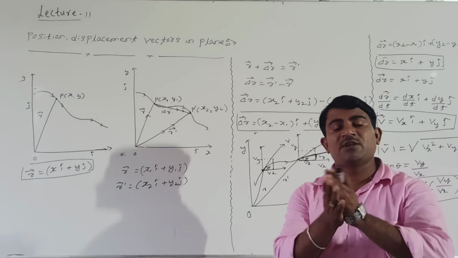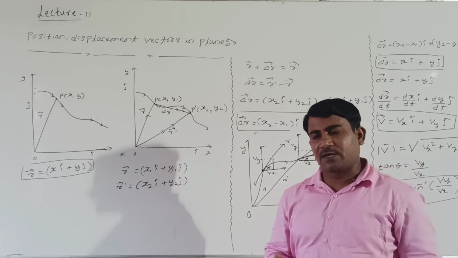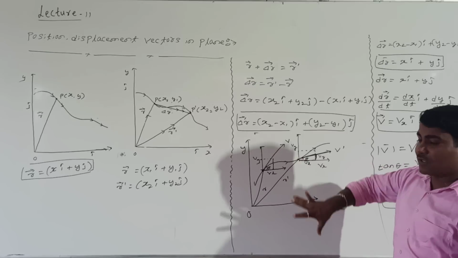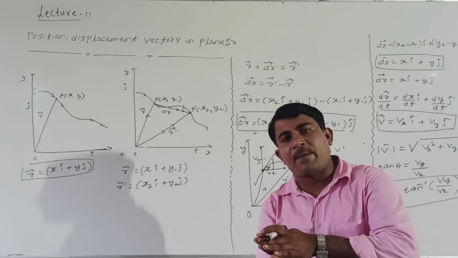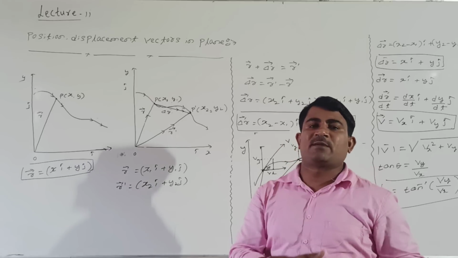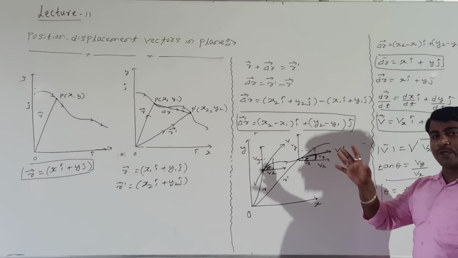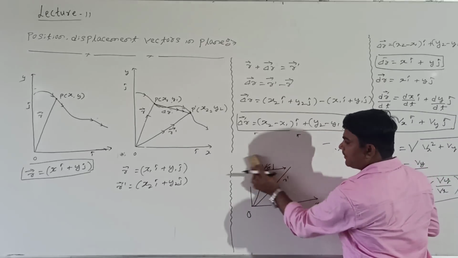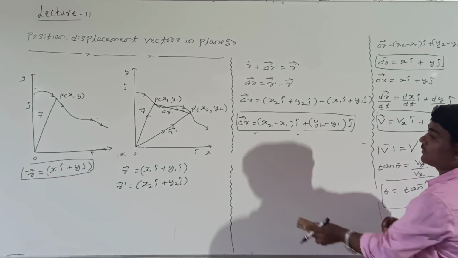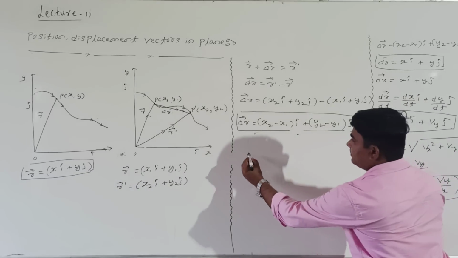Then how to take the change in velocity is very important. Change in velocity. See here. We saw how the velocity can be resolved into two components in a given plane. Then how to represent the change in velocity of the body? It is also very important. How to represent the change in velocity of the body? See here, by the triangle of addition of vectors.